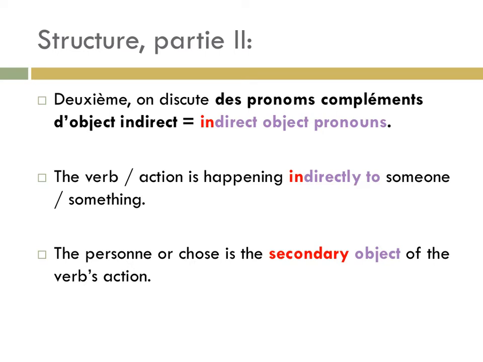Partie 2. On discute des pronoms compléments d'objet indirect. These are indirect object pronouns, which means that the verb or action is happening indirectly to someone or something. The personne or chose, that person or thing, is the secondary object of the verb's action. And we'll give you some more samples so you can see what it looks like in context and also how it's all organized.